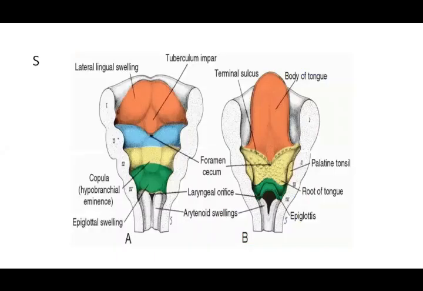The part behind the foramen cecum, the root of the tongue, is from the second arch, but the second is mostly overgrown, so you do not get a nerve supply from the facial nerve. It is the third and the fourth which contribute. In this picture, you see the copula from the second arch, the hypobranchial eminence from the third and fourth, and behind that the beginning of the laryngeal orifice.